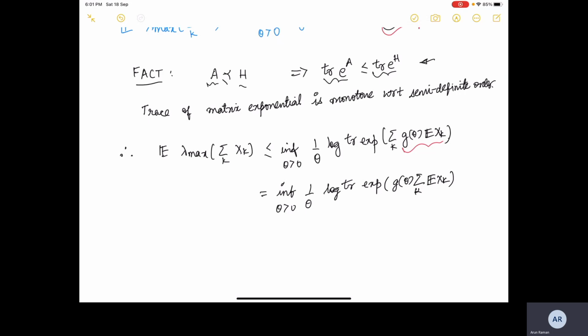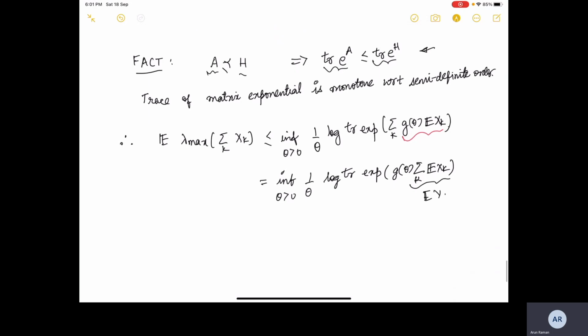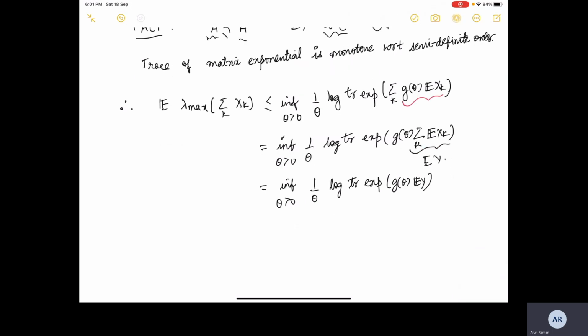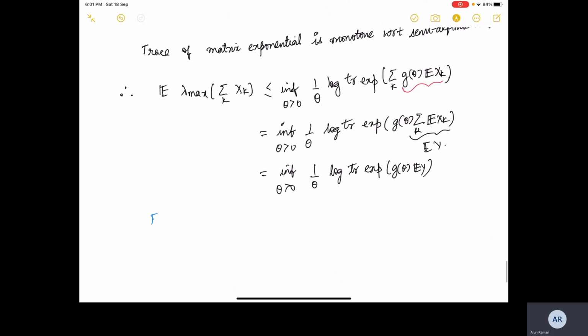So we can write the sum of expected values of xk as the expected value of y. So the infimum over theta greater than 0 of 1 over theta log trace exponential of g of theta times the expected value of y. This is y. Next we use another fact which you should again verify at home as a self exercise.